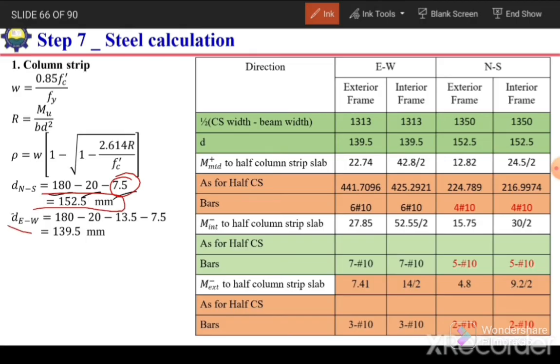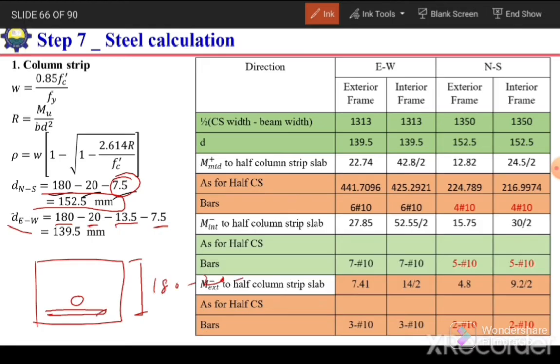Similarly for the east-west direction, we will subtract 20 millimeter from 180 as clear cover, 13.5 millimeter the diameter of the bottom bar, and half the diameter of the upper bar. It will be like this actually. This is our bottom bar and this is the upper bar. So for bottom north-south direction it is 180 minus 20 minus half of this diameter, 13.5 divided by 2.